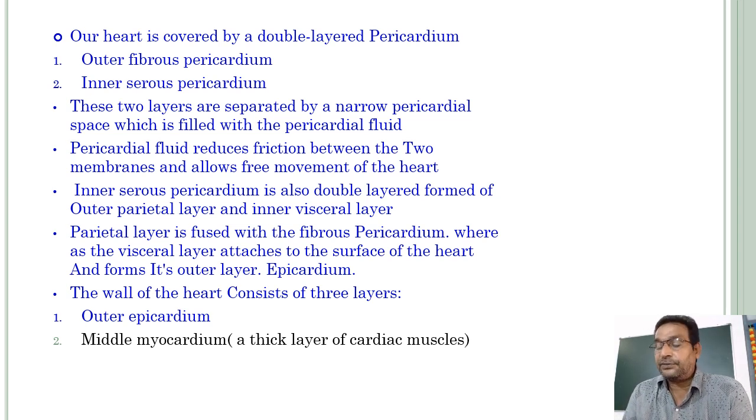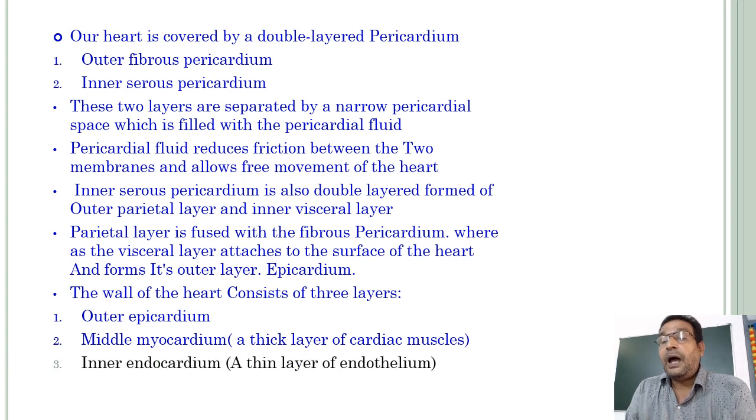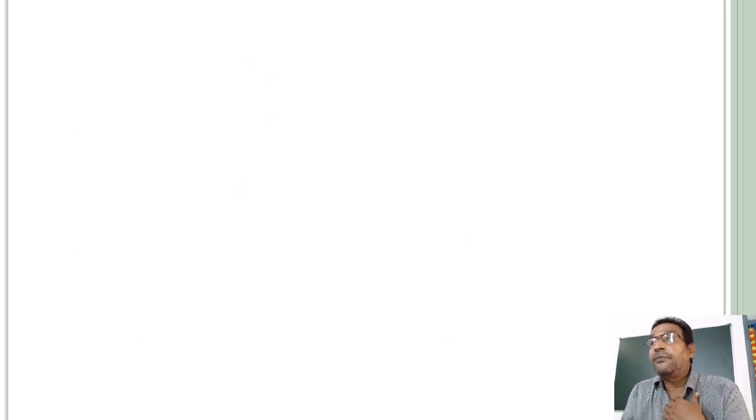So the middle myocardium is completely formed of these cardiac muscles. And the inner endocardium, a thin layer of endothelium.